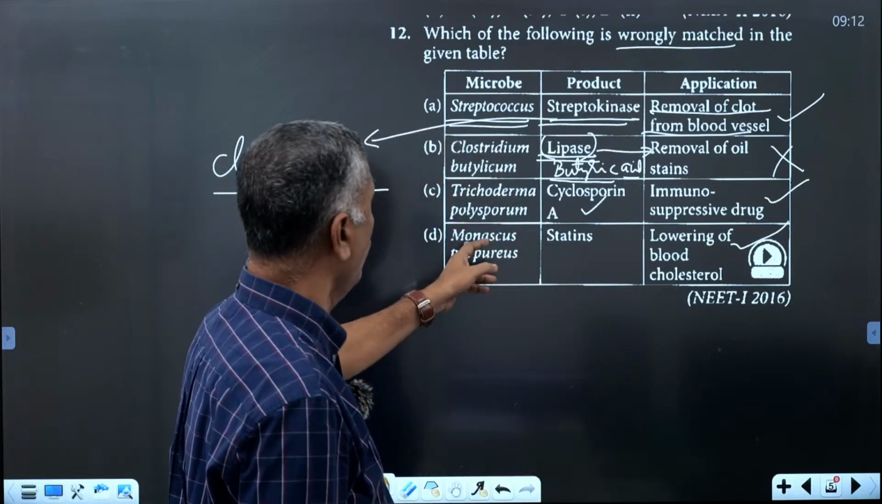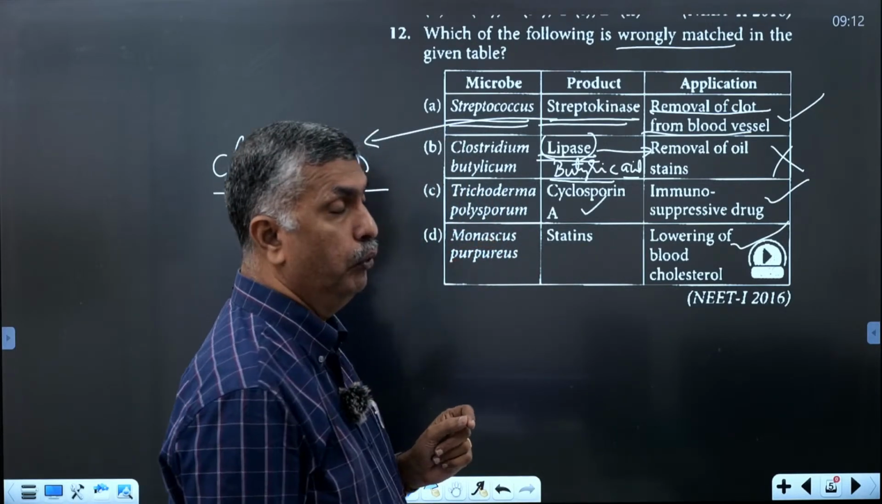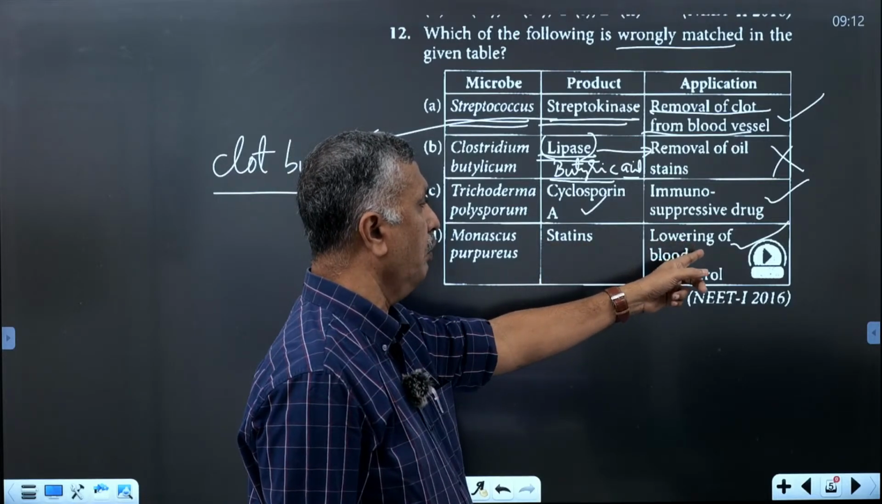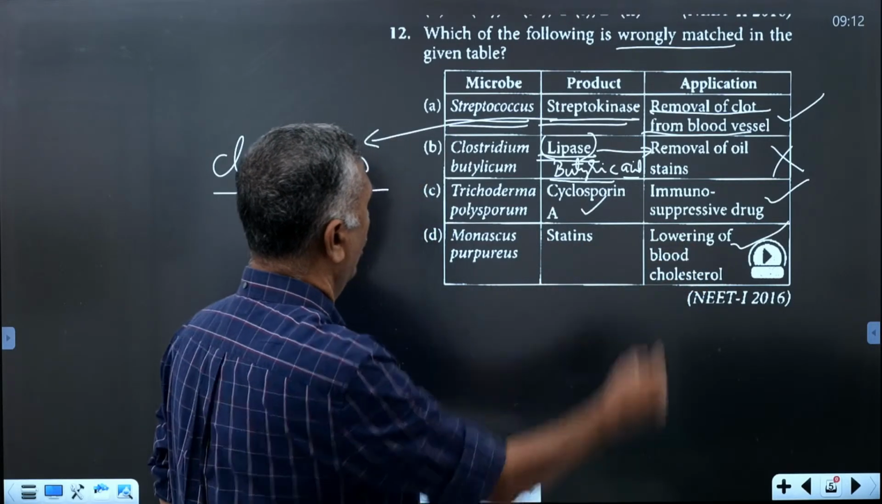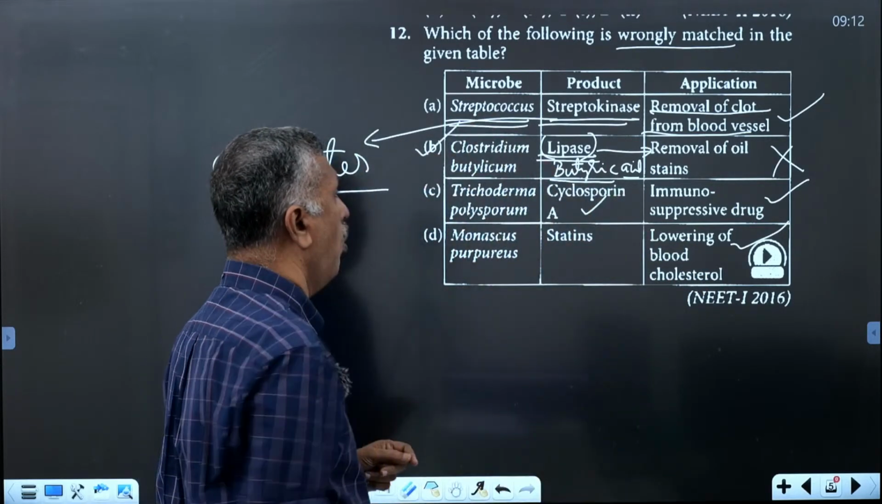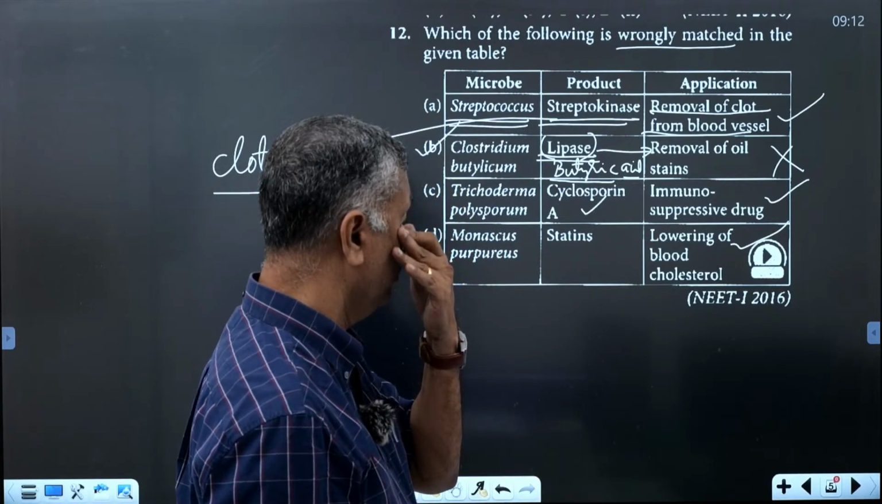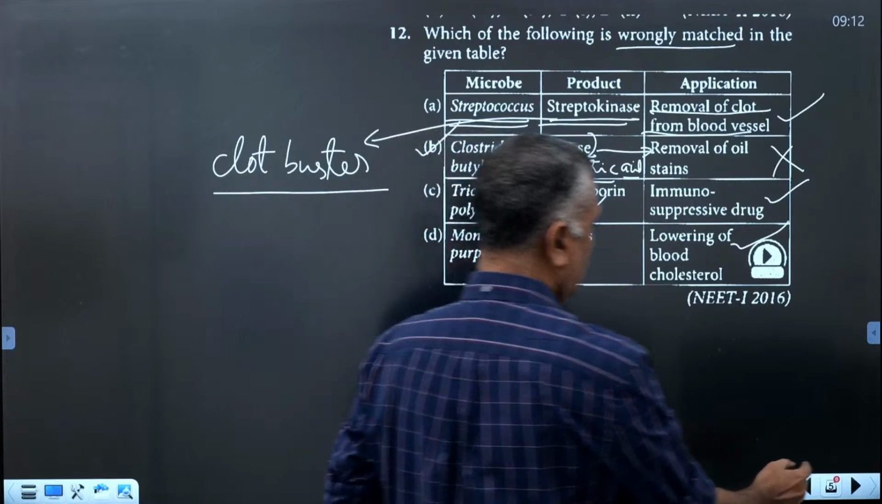That is a yeast called Monascus purpureus. It produces some statins that lower the blood cholesterol level. And the wrongly matched one is the answer, the option is box. Wrongly matched. Okay. The next one.